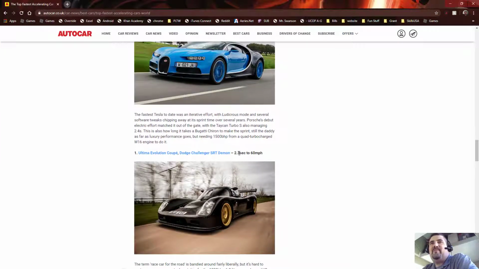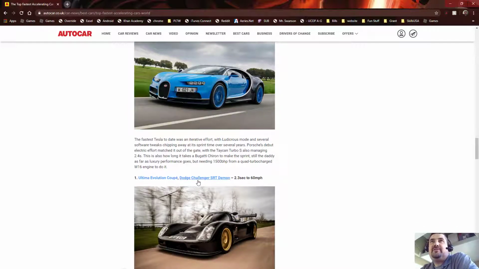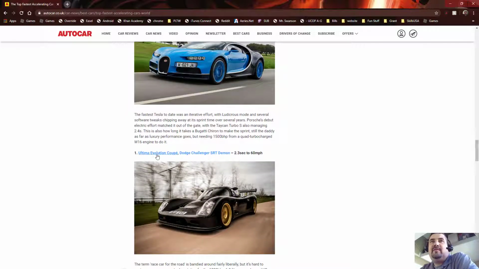Technically, this one is 0.1 seconds faster, but I don't know if it's actually any faster, because this one goes to 60 miles per hour in that time and these get to 62 a little faster. That's about the same. So these are all really fast cars: the Tesla Model S, the Porsche Taycan Turbo S, the Bugatti Chiron, and the Dodge Challenger SRT Demon.